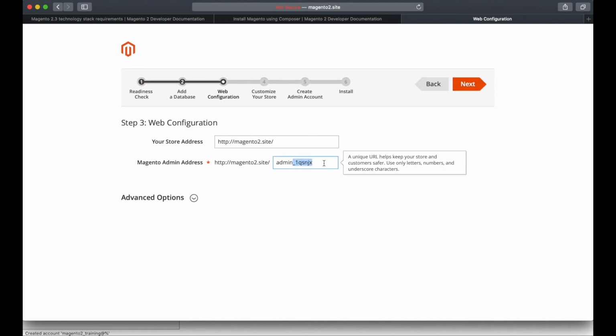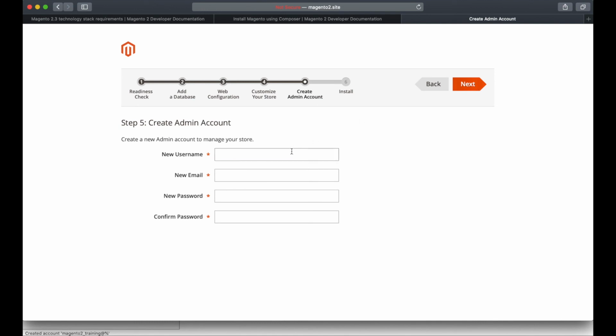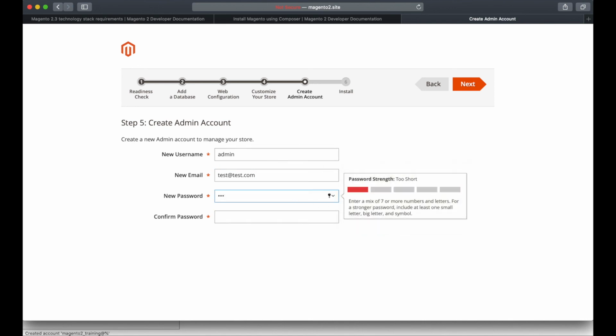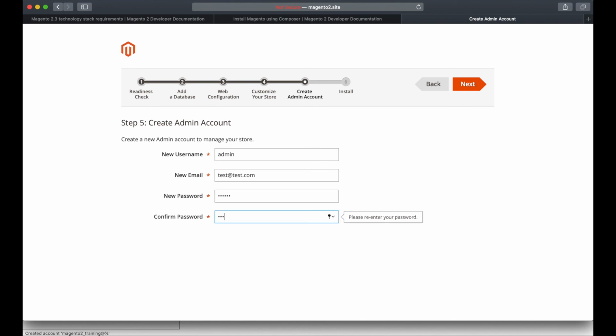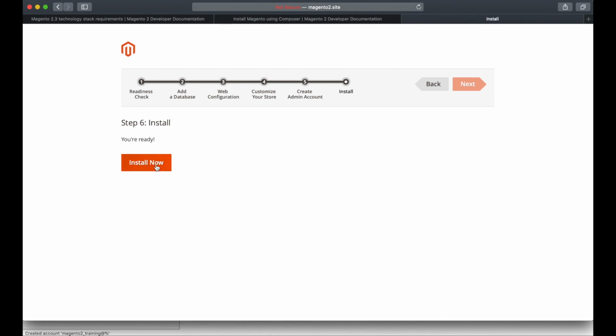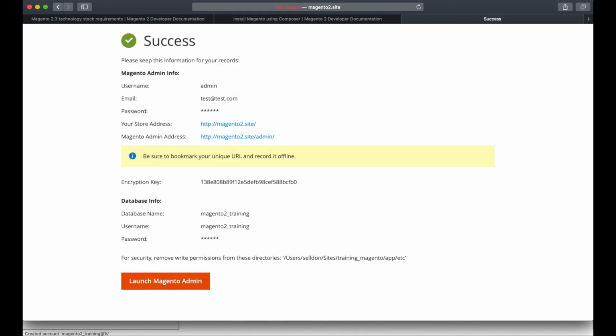And let's use a simple path for the admin panel, and let's create some admin user, test.com. And click the Install Now button. And success.